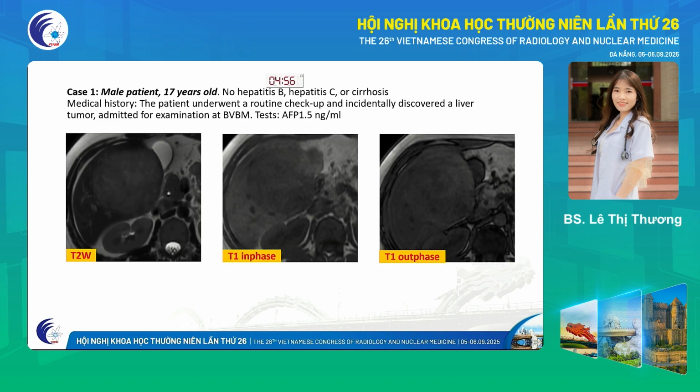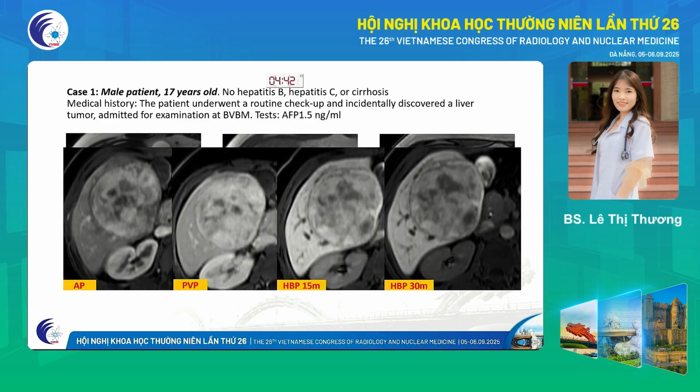And in MRI, this mass has heterogeneous signal on various pulse sequences. Primovist retained in the lesion in the hepatobiliary phase at 10 minutes and 30 minutes. The patient underwent surgery afterwards, and the pathological result was HCA with beta-catenin mutation.